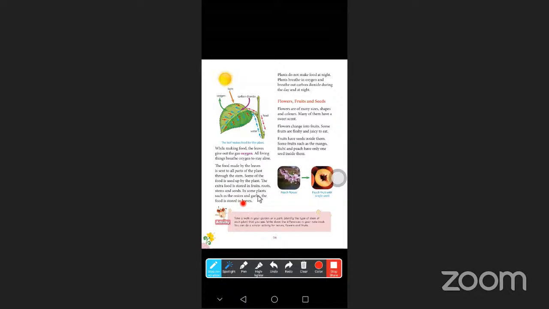All these vegetables store the food in the leaf part only. Plants do not make food at night. Yes, Nana, plants do not make food at night. Okay, how our body takes rest at night time, in the same way the plants do not make their food at night time. Why? Because the plants breathe in oxygen and breathe out carbon dioxide during the day and night.